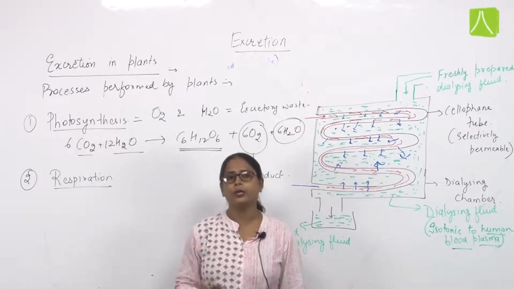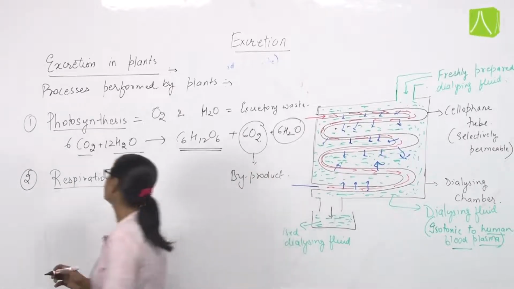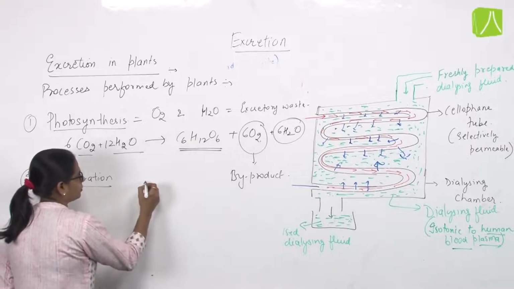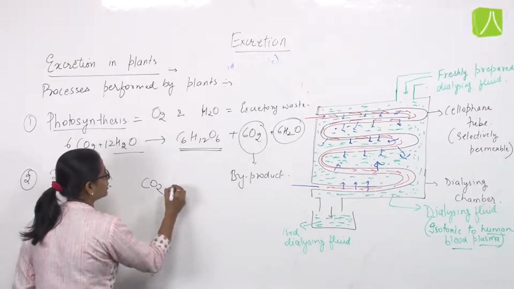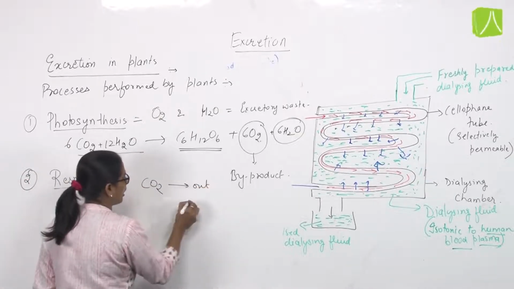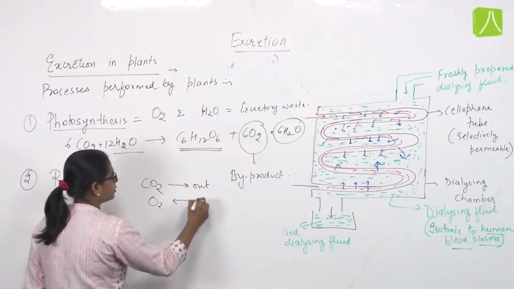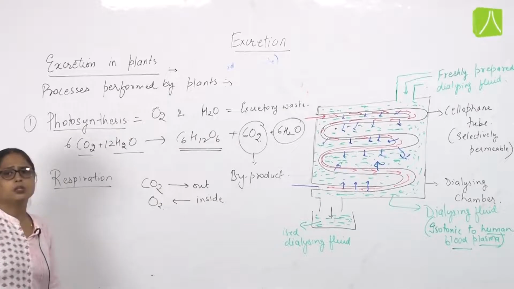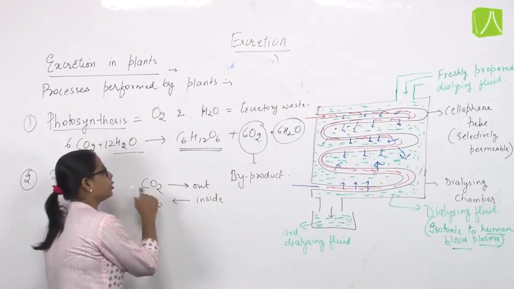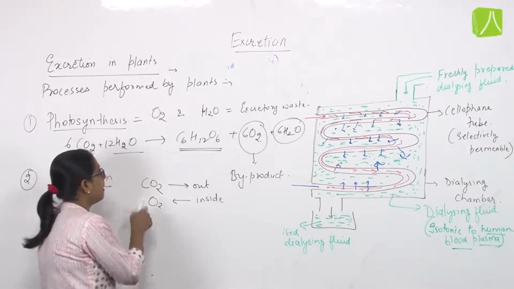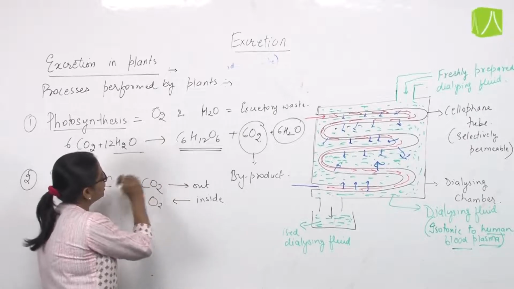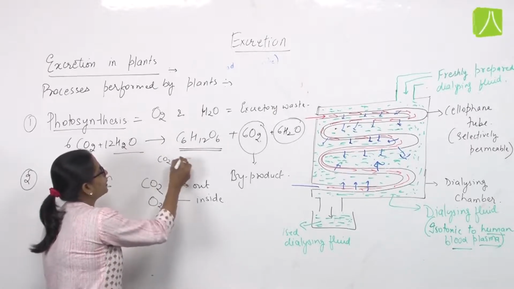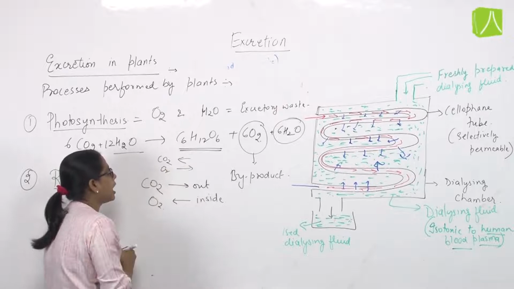During respiration, what the plant is doing is, CO2 is given out and oxygen is taken inside. Fine. So in respiration, the CO2 is given out and oxygen is taken inside. But in photosynthesis, see, the CO2 is taken in and oxygen is given out.